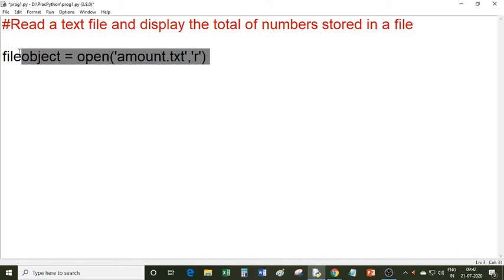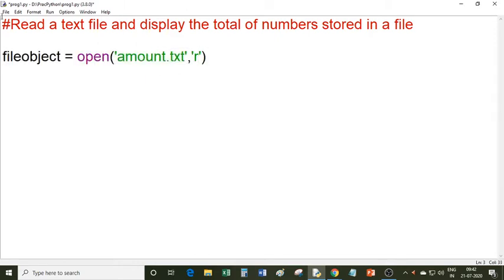So this statement is very important. You call an open function which returns an object associated with this file, and with the help of this object you can perform read and write operations on the file by calling the read and write methods. So this amount.txt file must exist in the computer, then only it can open that file in read mode.